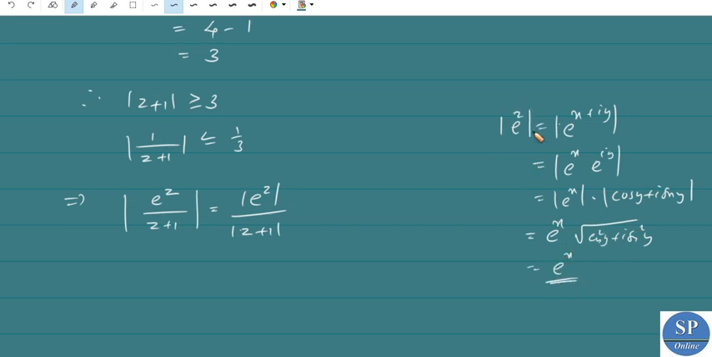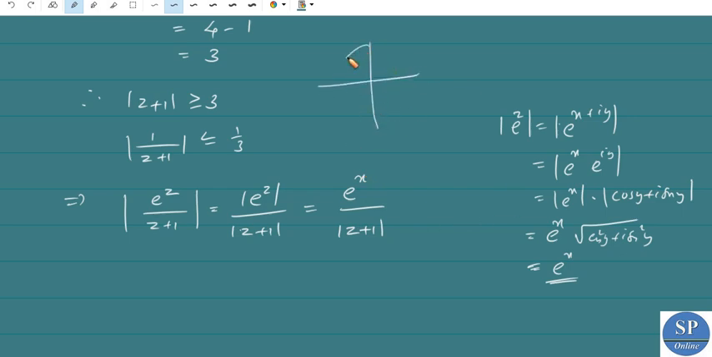So modulus of e power x into e power iy is e power x, because modulus of e power iy is nothing but 1. So modulus of e power z is nothing but e power x. This can be written as e power x divided by mod z plus 1. Okay, so we know 1 by mod z plus 1 is less than or equal to 1 by 3. Clear?